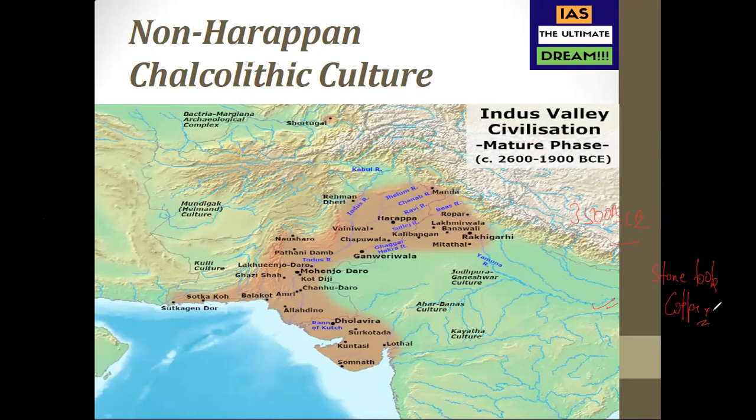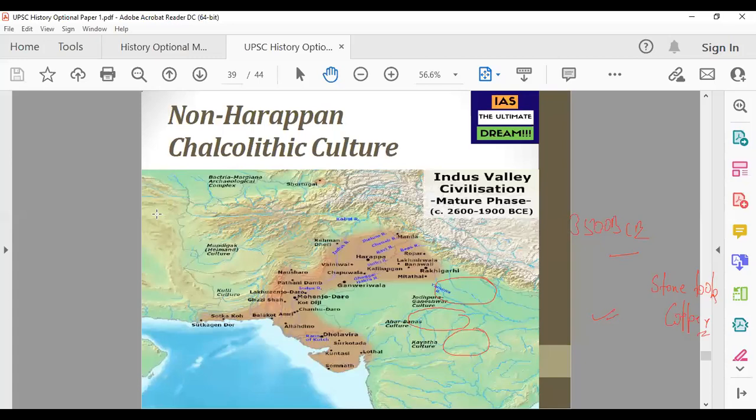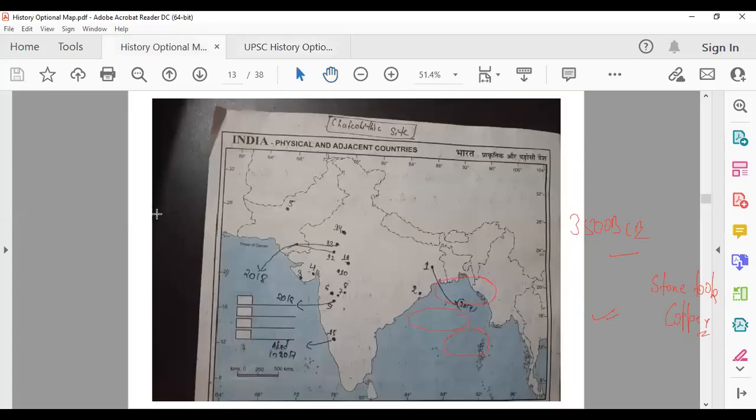etc. Remember some of the non-Harappan cultures: Kayatha culture, Ahar and Banas culture, Jodhpura-Ganeshwar culture. They were contemporary of the Harappans, but they were not following the same things which Harappans were doing. They had their own culture. And many of the things which we know about this particular culture, we know from Harappan finds, like whatever things we have found in Harappa as well.